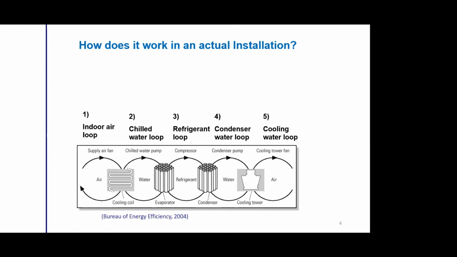So a commercial air conditioning system finally consists of these 5 loops. In each loop, there are methods and ways we can improve the energy efficiency and the responsiveness of the system to variation in the demand load. But fundamentally, we have these 5 loops. The moment we talk of a commercial air conditioning system, it will have these 5 loops. And thermal energy moves, I hope you appreciate, from left to right.